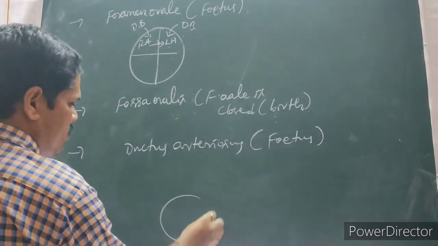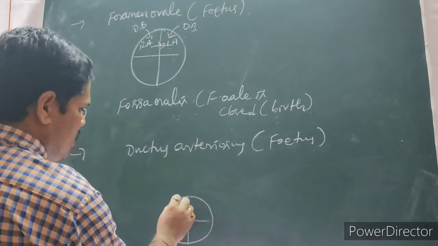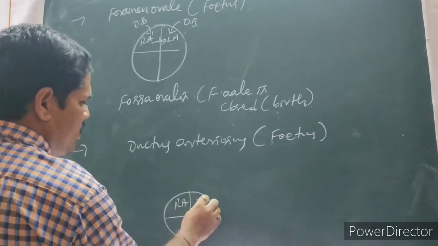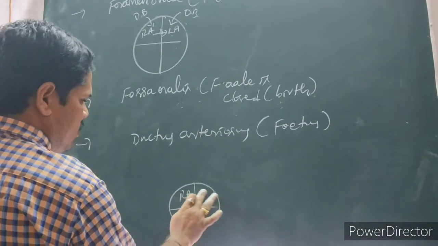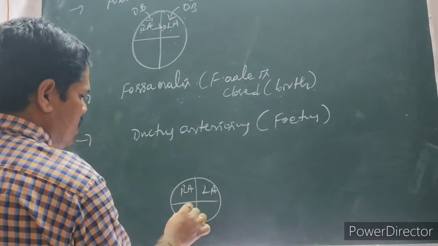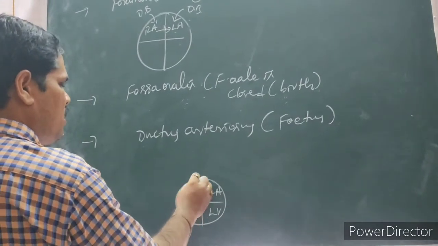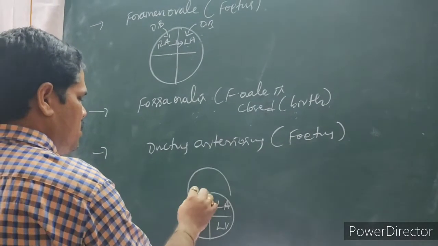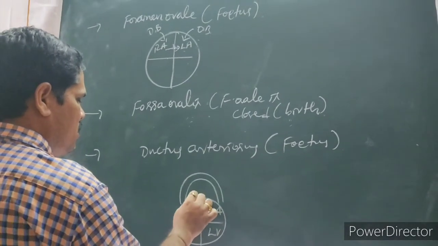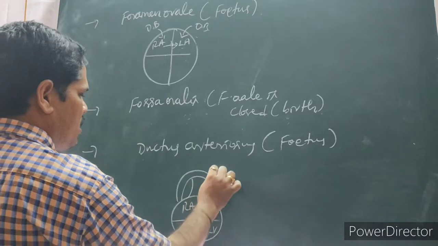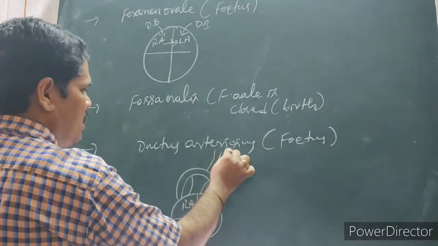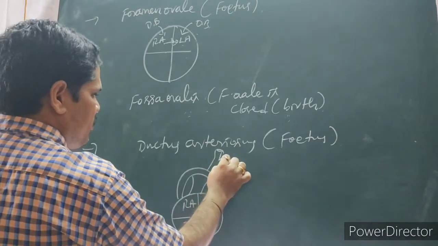Pulmonary artery. This is the right atrium, right ventricle, the left atrium, left ventricle. Here this is the systemic aorta, and this is the pulmonary artery. It is all understood through diagrams only.